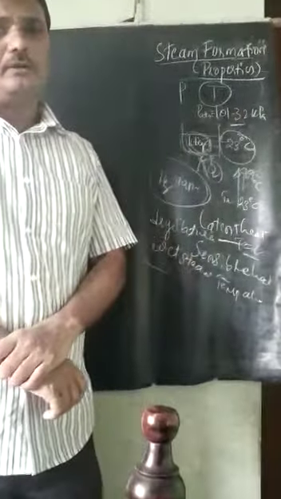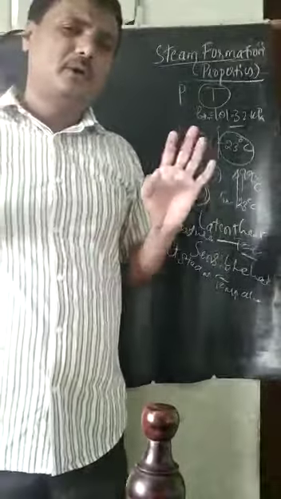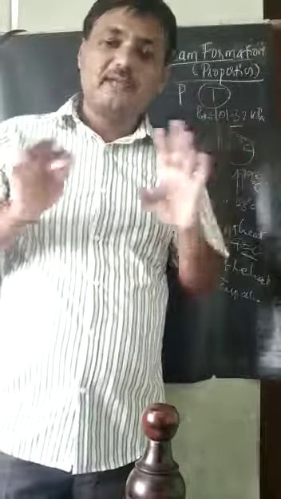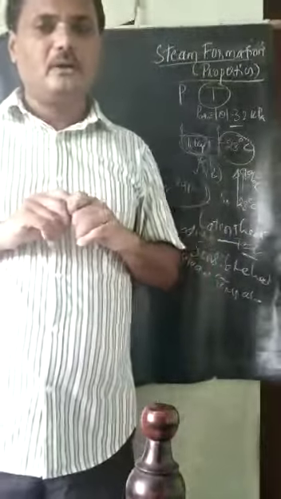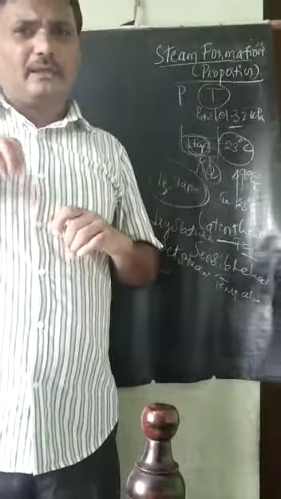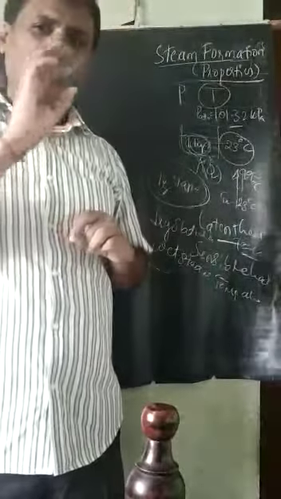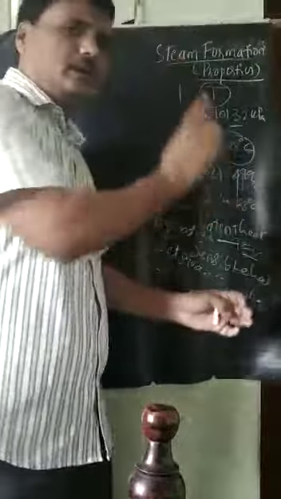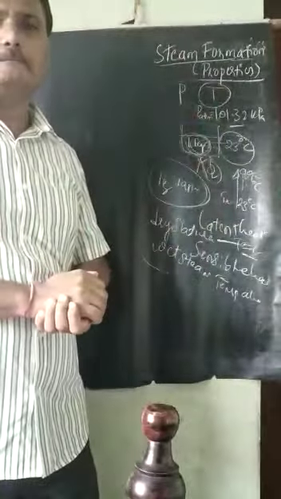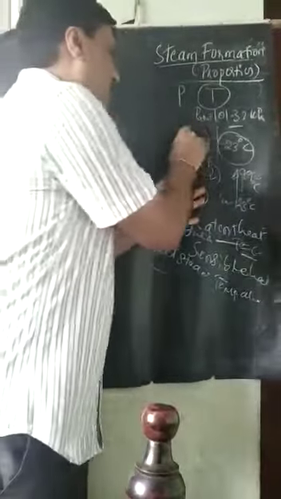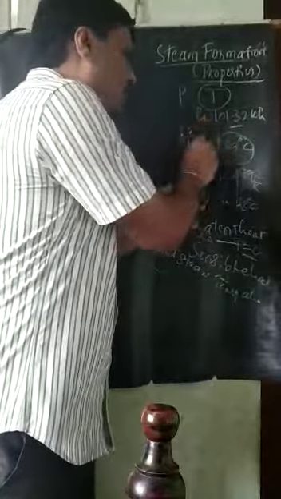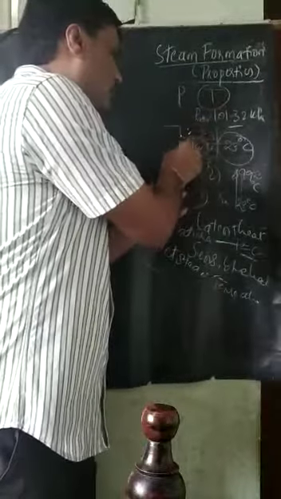Next, all the liquid water has become vapor, dry saturated steam. Now again I am going to add heat. Even though all the particles are vapor, it will cover all the volume because its volume is very high.